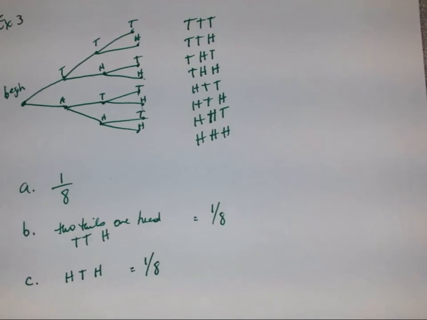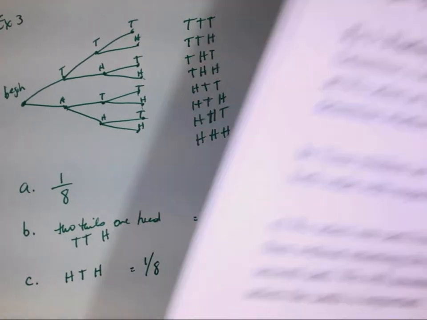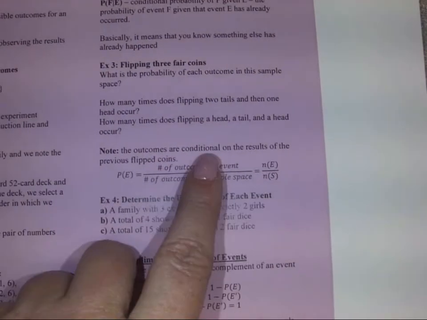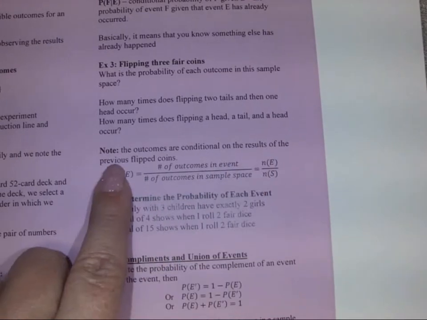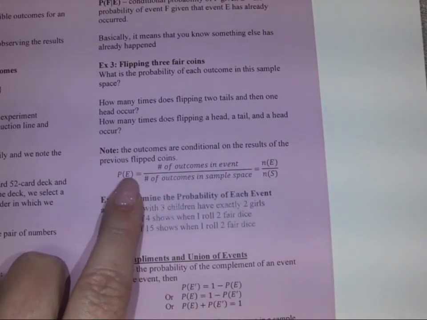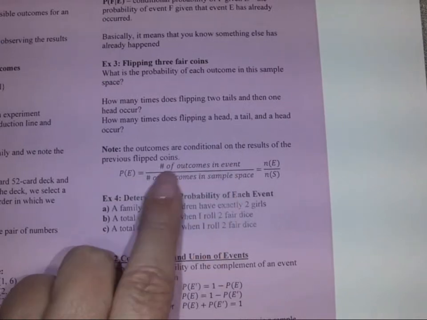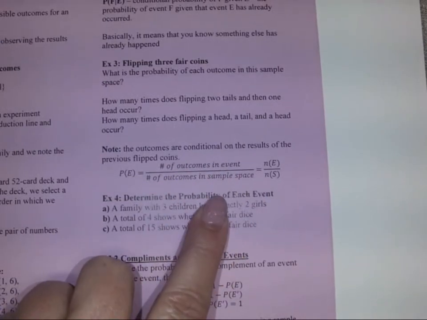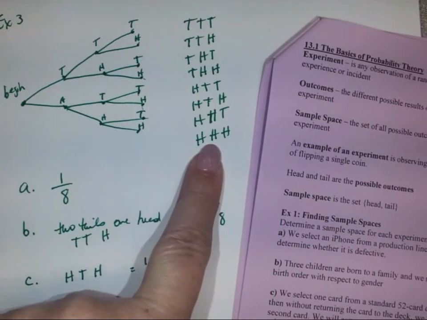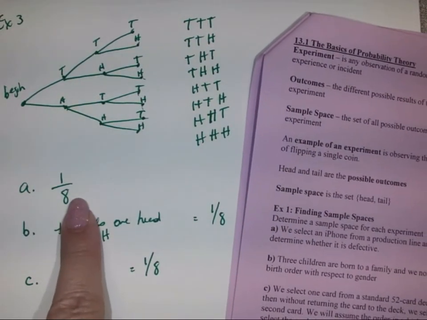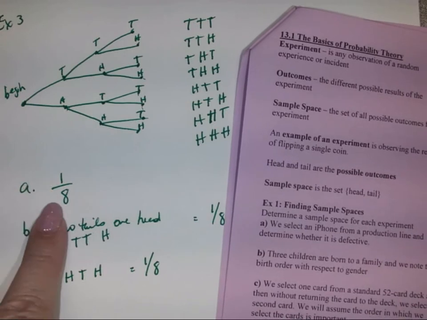The outcomes are conditional on the results of the previous flipped coins, and each event is the number of outcomes in an event out of the total sample space. Out of the total sample space, there are 8. So 1 event out of 8.